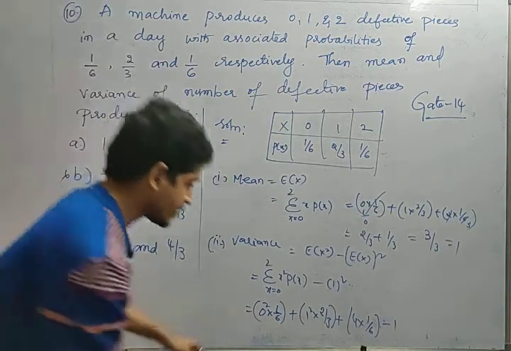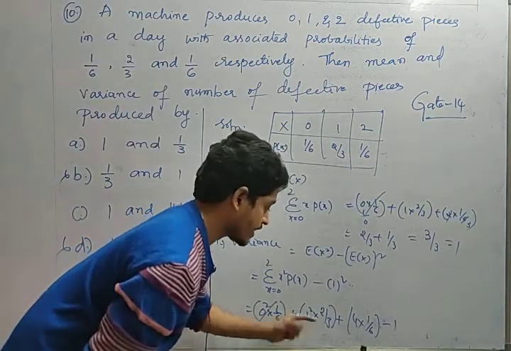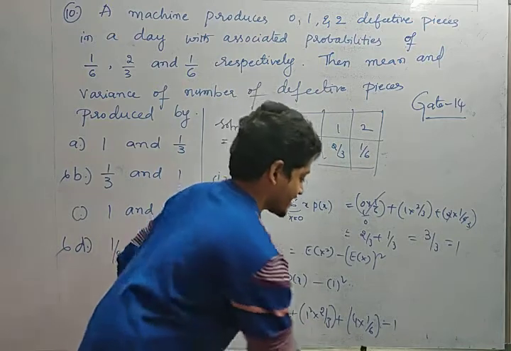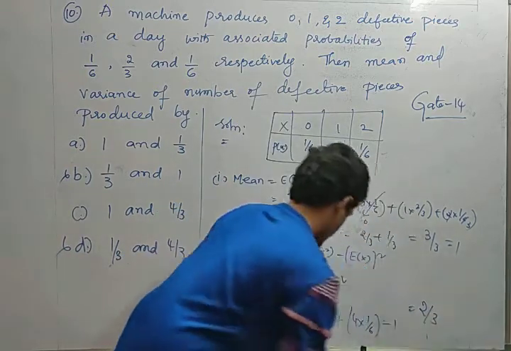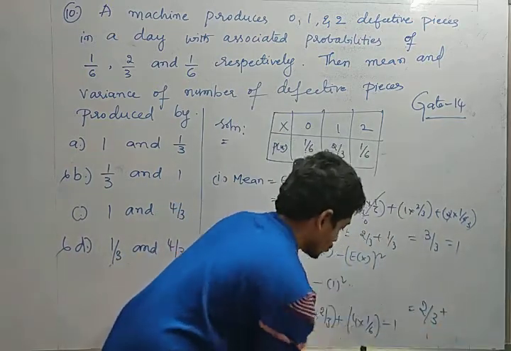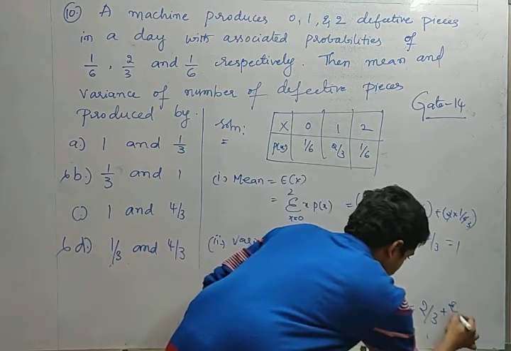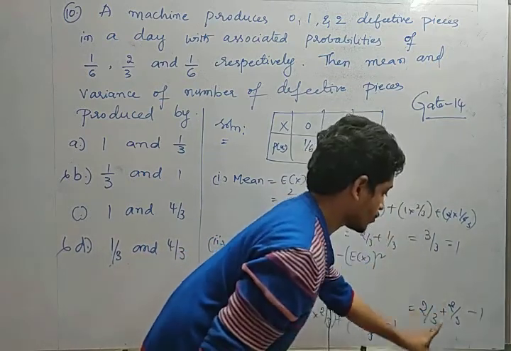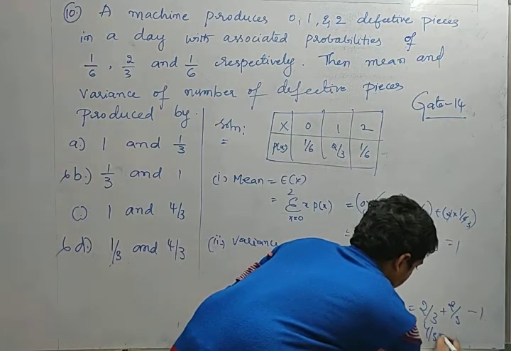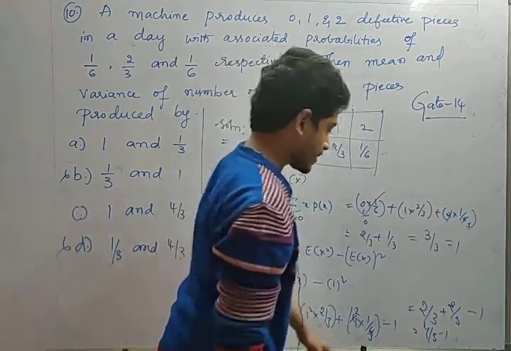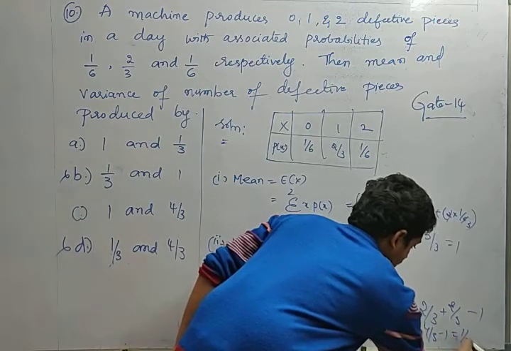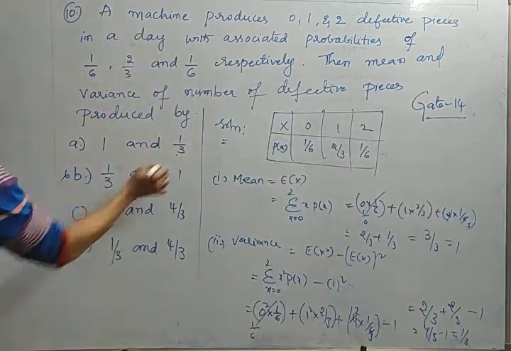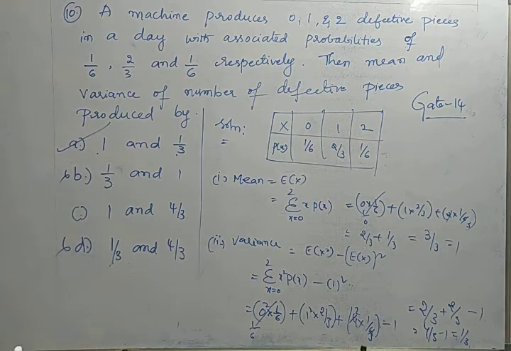So this value is 0 here. This value is 1 square into 2 by 3, that is 2 by 3, plus 4 by 6, which is again 2 by 3, minus 1. This is 4 by 3 minus 1. Right? 4 by 3 minus 1, the final answer will be 1 by 3. So the final answer is variance is 1 by 3, mean is 1. So option A is the answer. So this is the way we need to find it out. First draw the probability distribution table, then find mean and variance. Okay, friends.